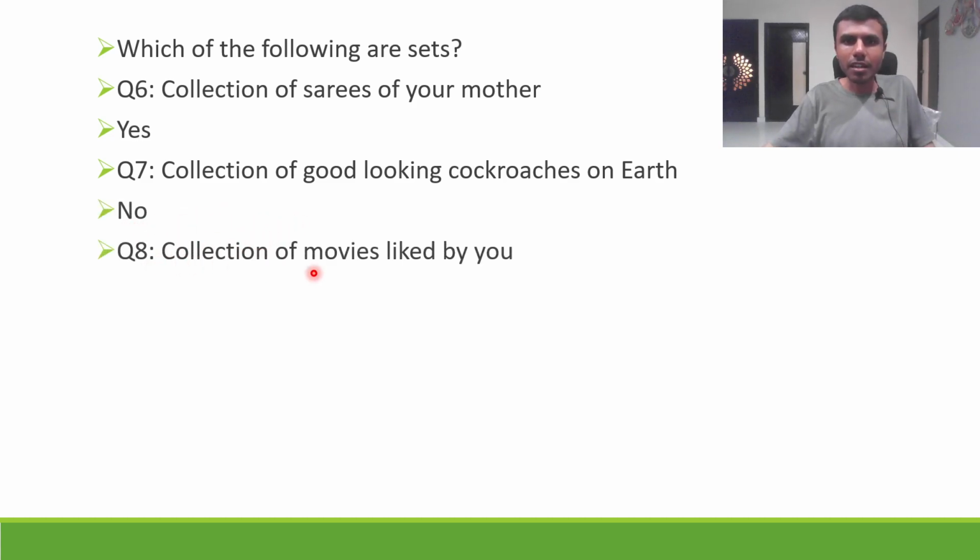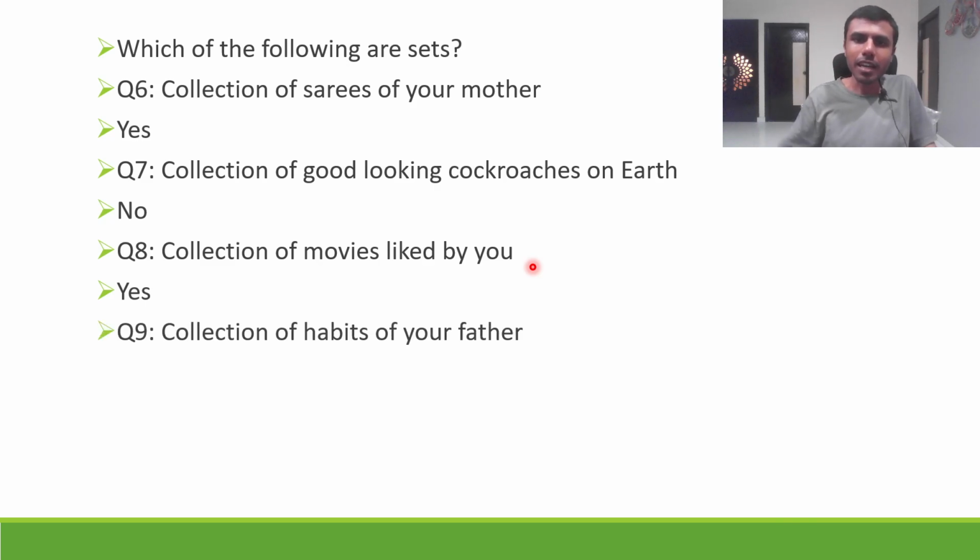Now question 8. Collection of movies liked by you. Collection of movies which you like. Is it a set or not? Now here is the answer. Yes, because for a movie, you either like it or don't like it. If you list down all the movies, you will either like it or not like it. In general, if there is a meter of like or dislike, otherwise you'll tell I like this 70%, I do not like this 30%, then we cannot include that. Let's keep it general, don't go too deep.